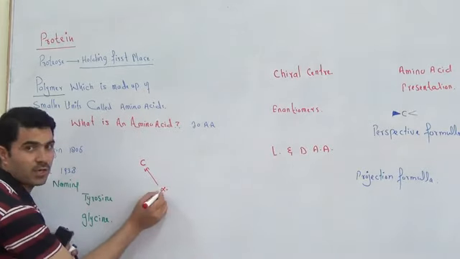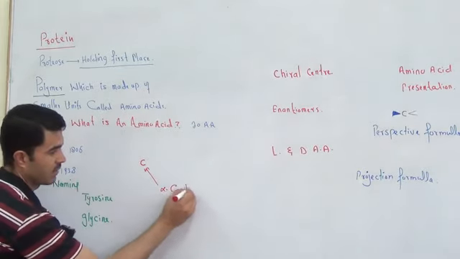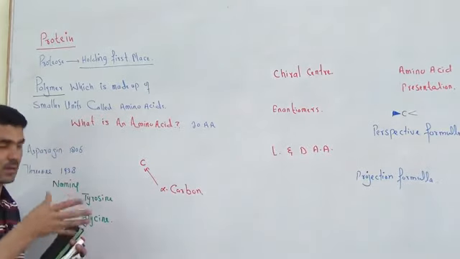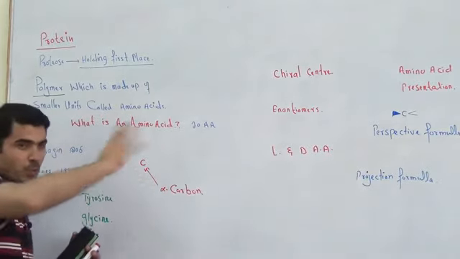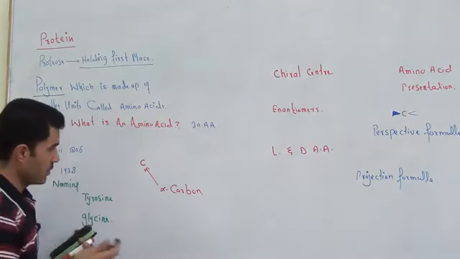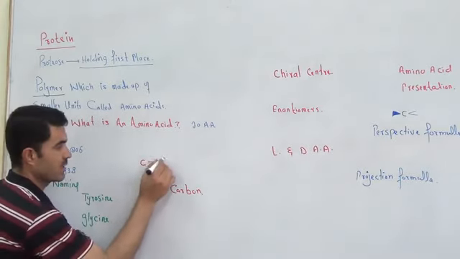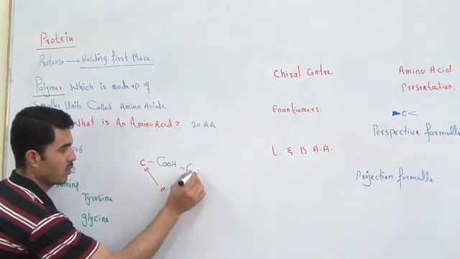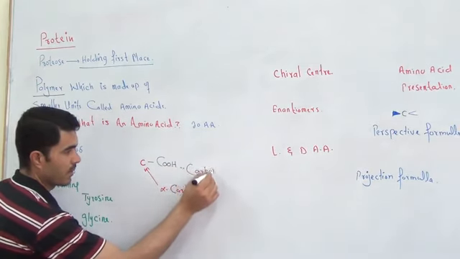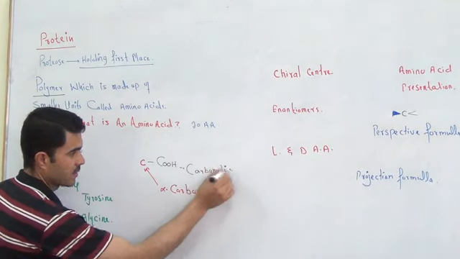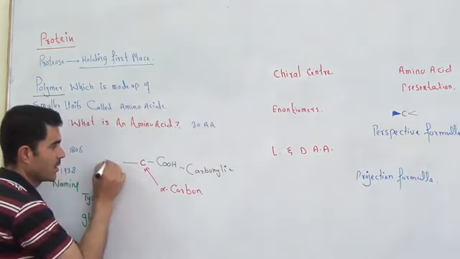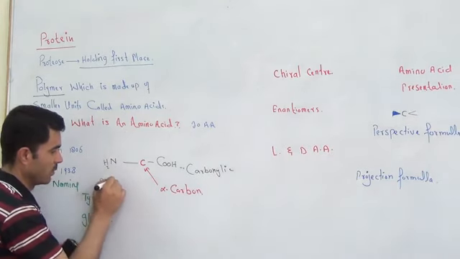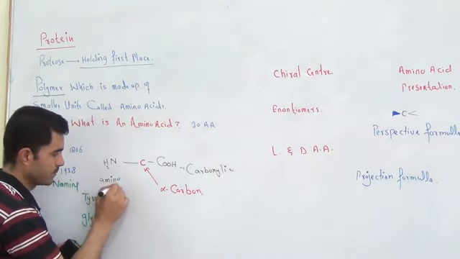Alpha, this sign is for alpha, this is called the alpha carbon, and around this carbon you will find 4 groups attached. The first group is called COOH. We call it the carboxylic group. And the second one is NH2. We call it the amino group.